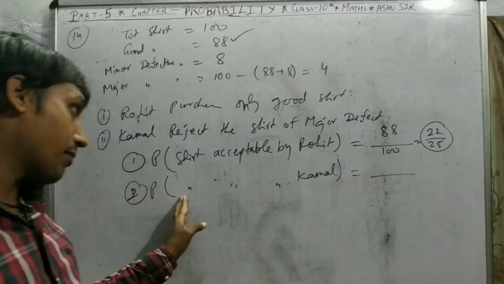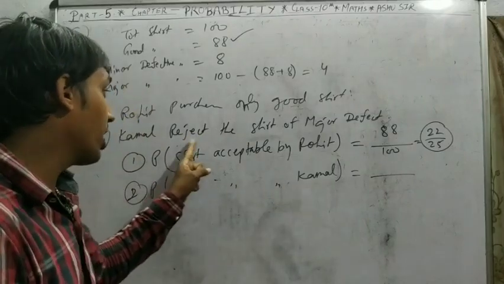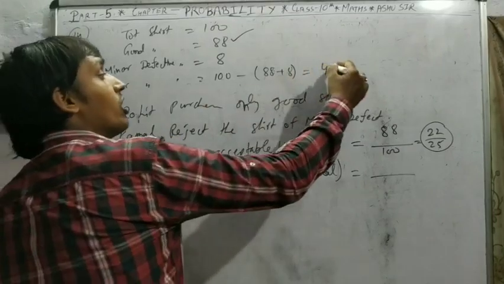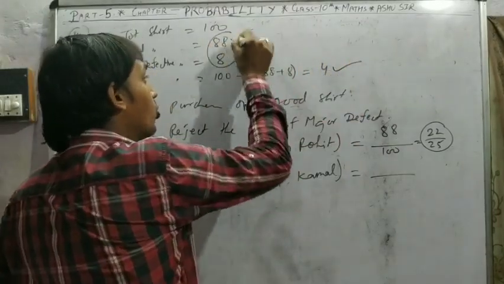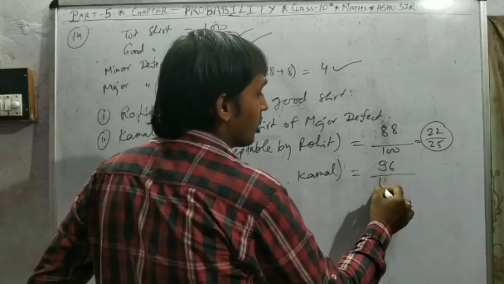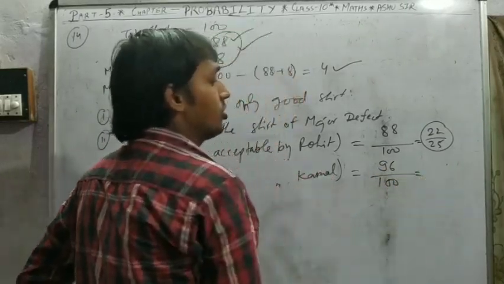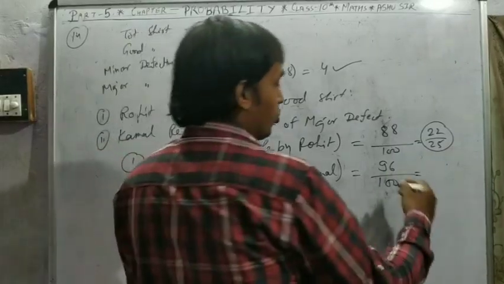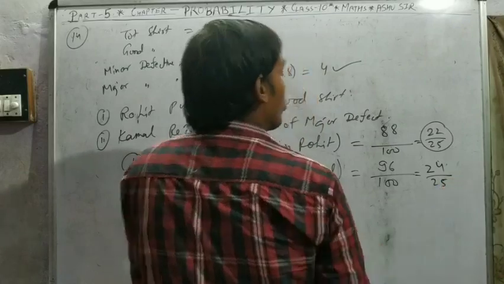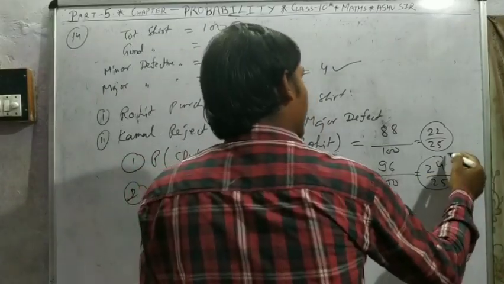But Kamal rejects only the major defect. Means Kamal rejects only these 4 salt, and the other 96 salt are acceptable for Kamal. So that is 96 by 100. So you get 24 by 25.